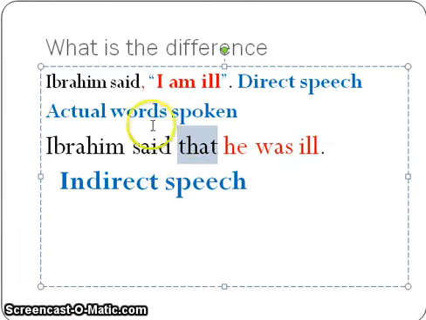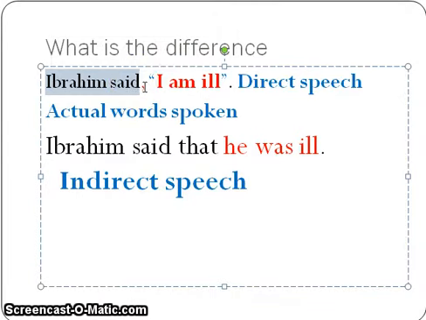Points to remember. This comma is replaced with "that," and the reported speech verb is synchronized with the verb that is in the reporting speech. This part, "Ibrahim said," is considered the reporting speech.